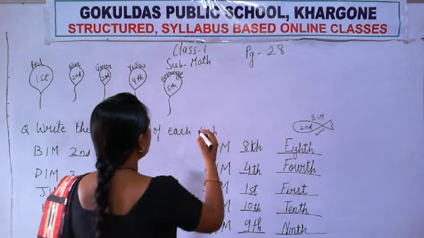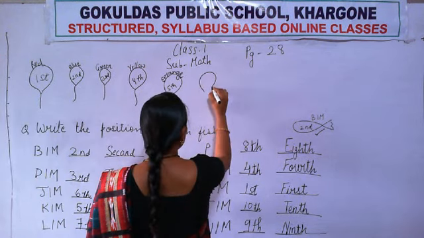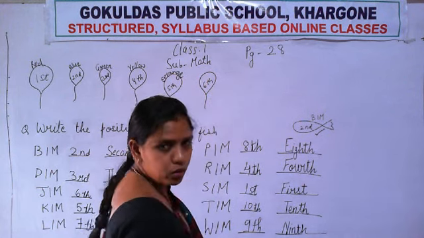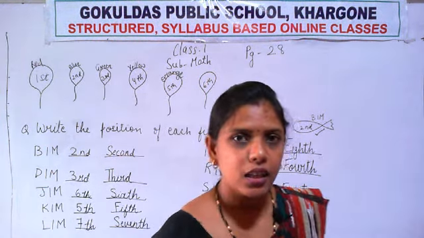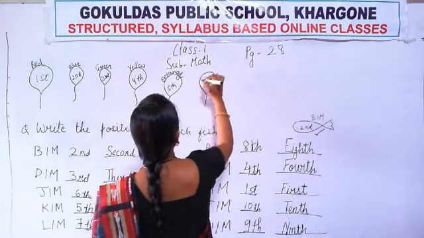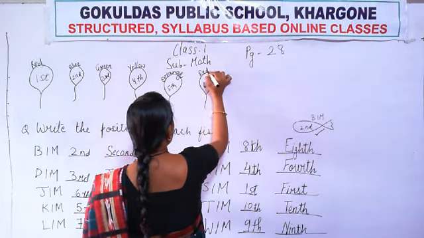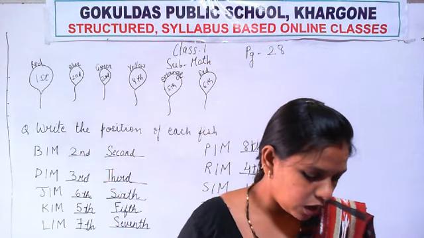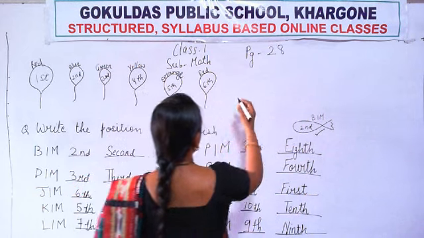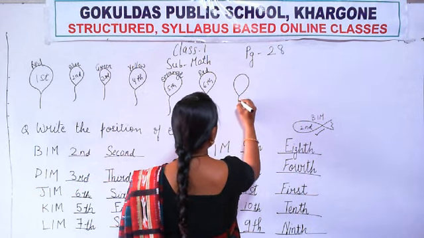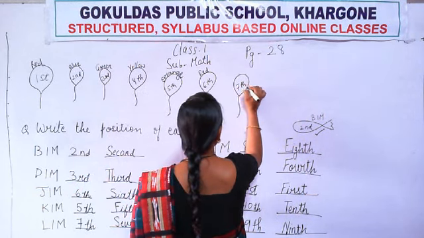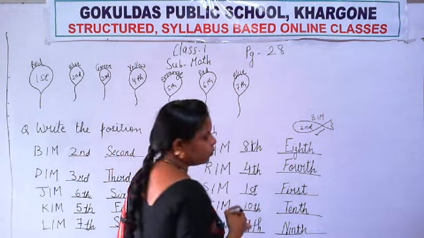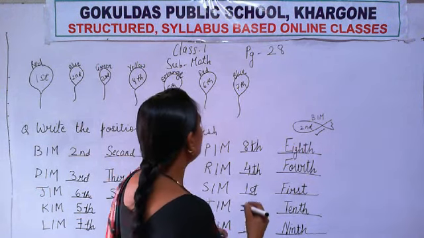Now see. Next, sixth balloon. Now what is the color of that balloon? Orange? No. Then which color is that? Green? No. Its color is red. The sixth balloon is of red color. Now next, seventh balloon. What is that color? Blue. B-L-U-E. Blue.